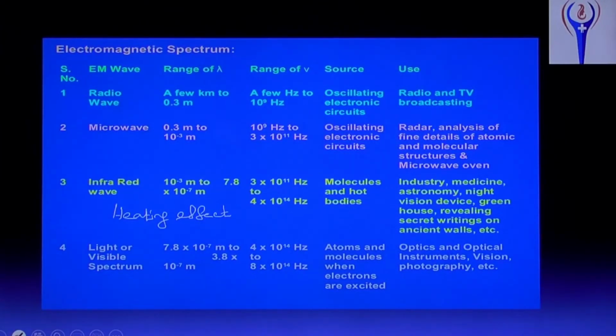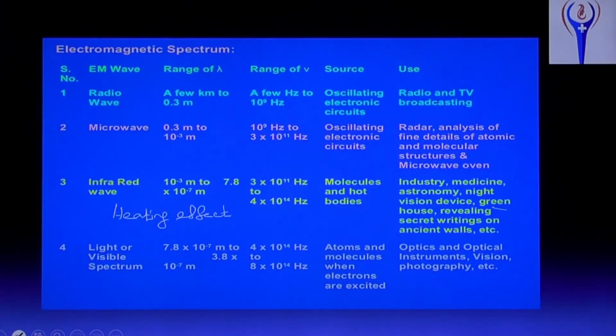And in astronomy, there is the infrared telescope. At night we use that infrared telescope in astronomy. And as a night vision device: at night, when we want to take a photograph or video, instead of ordinary light we can use IR, infrared light. We can't see the infrared light, but the camera will sense it and take the photo. And the greenhouse effect is due to infrared.